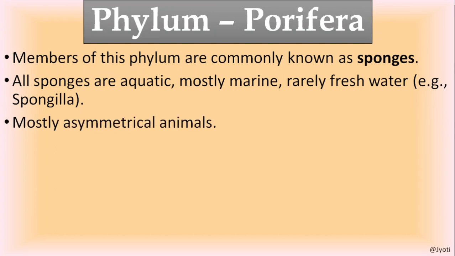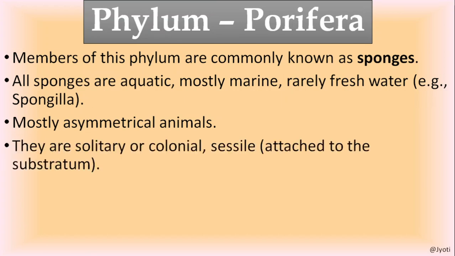Coming to the symmetry of the body, they are asymmetrical. As you know, symmetry of the body is one of the bases of classification of the animal kingdom. Looking into the symmetry, these organisms do not have any specific symmetry like bilateral or radial symmetry, so their body is asymmetrical. They are solitary or colonial. Solitary means they may remain alone, and colonial means they may remain in a group. But all of them are sessile.